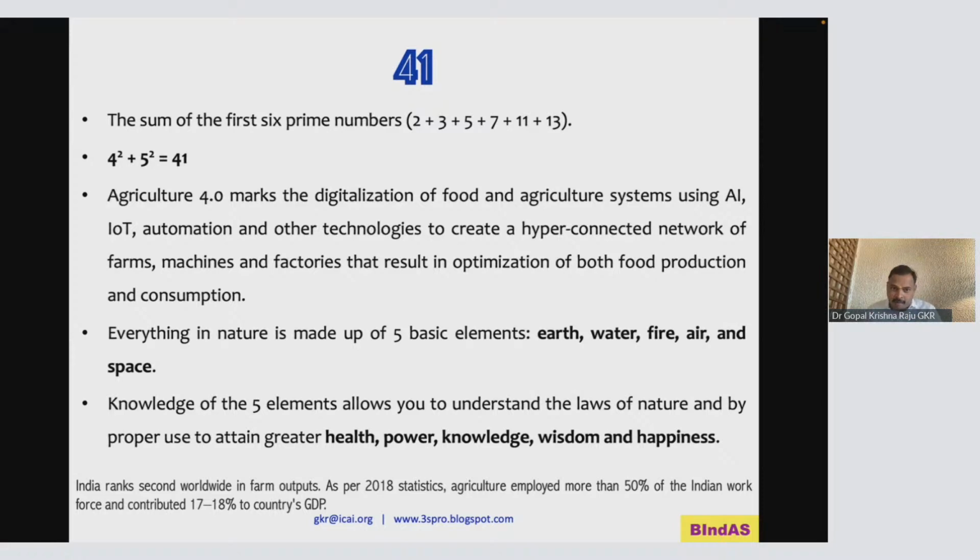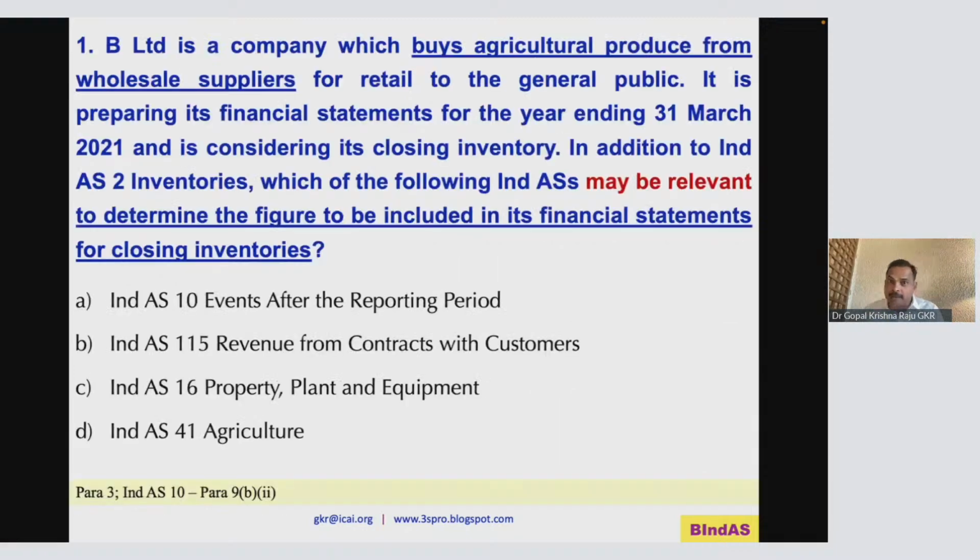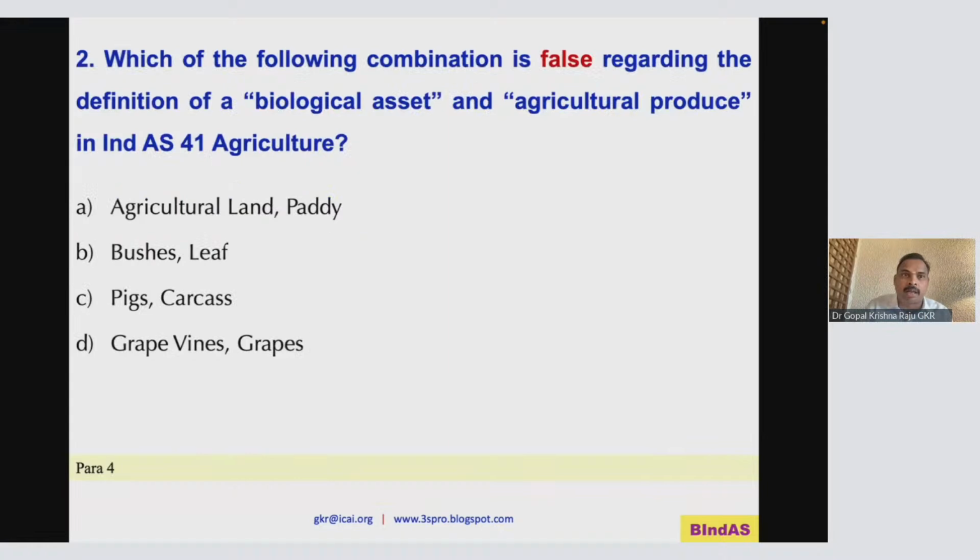And for your information, there is another version to this 5. The 5 elements allow you to understand the laws of nature also: health, power, knowledge, wisdom and happiness. And please look at this. Agriculture employed more than 50% of the Indian workforce and contributed 17 to 18% of the country's GDP. So keeping all this in mind, please look at question number 1.